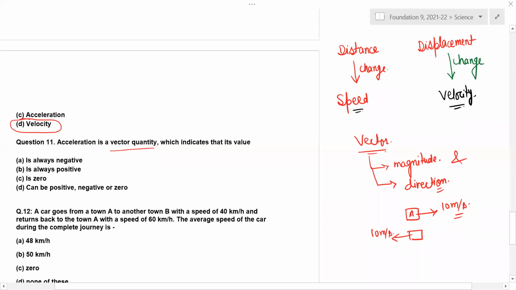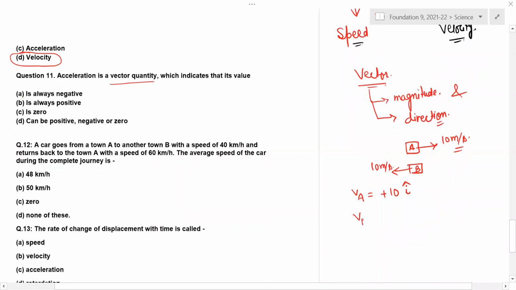For object A, VA is plus 10 i cap, where i cap is the direction along the x-axis. VB, the velocity of B, is minus 10 i cap, meaning it is in the opposite direction.